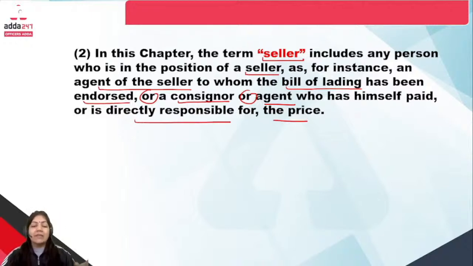It means the seller is the person who wants the money, because the seller has given the ownership of the goods to the other person. So that's why if the buyer has not given the price, then the seller is called the unpaid seller. This is the exact definition given under clause 1 and clause 2 of the Sale of Goods Act.